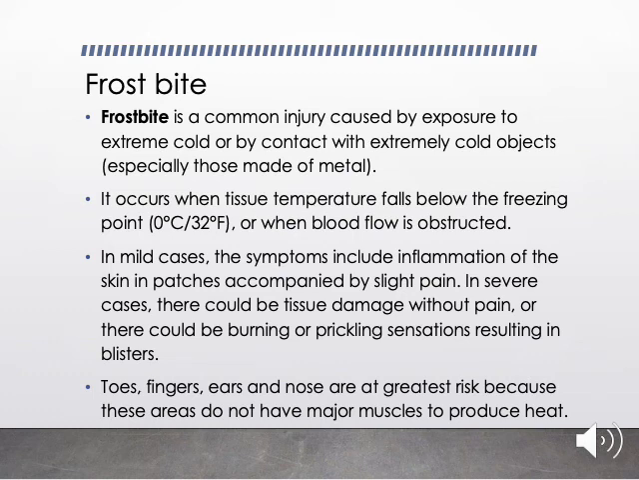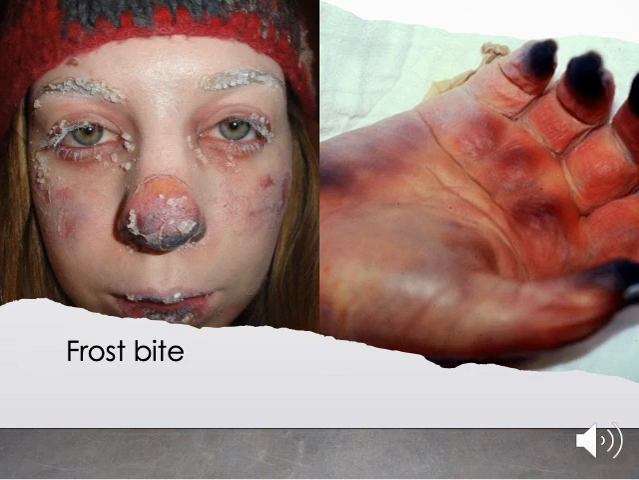Blisters also can form. What are the common sites? Toes, fingers, ears and nose. These are the common sites because they don't have strong muscle tissue to produce heat. Where the muscles are there, they can produce heat by means of shivering and all. These are the pictures which tell us about the sites of frostbite.